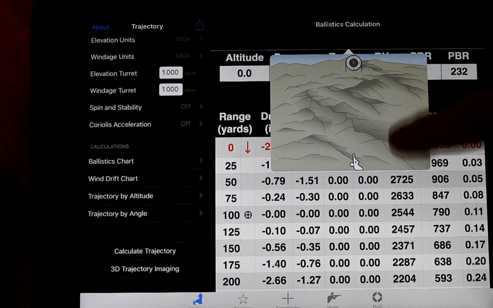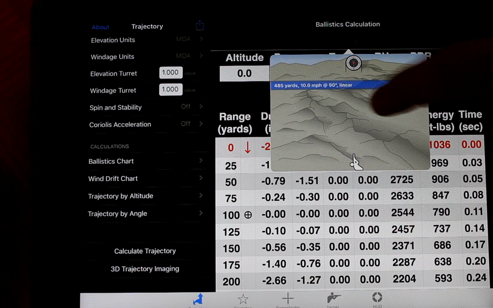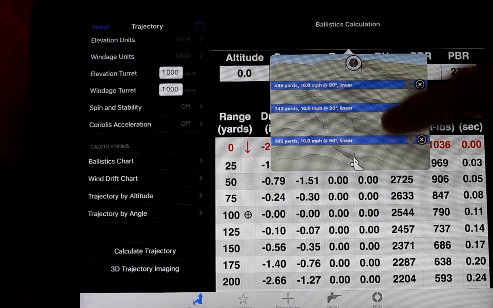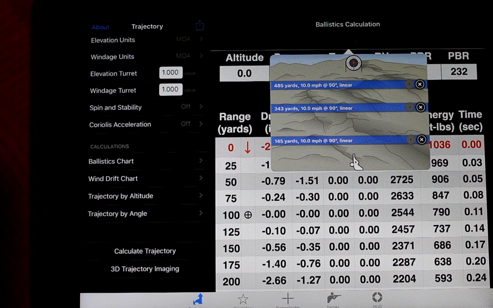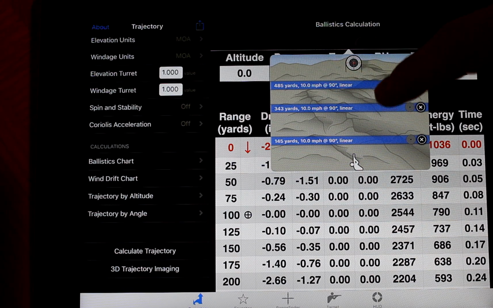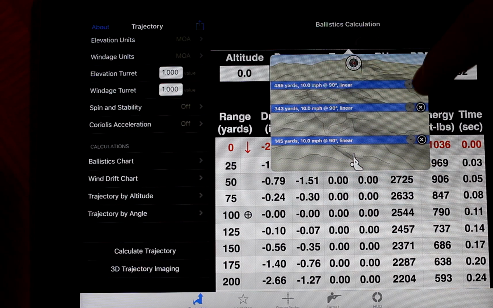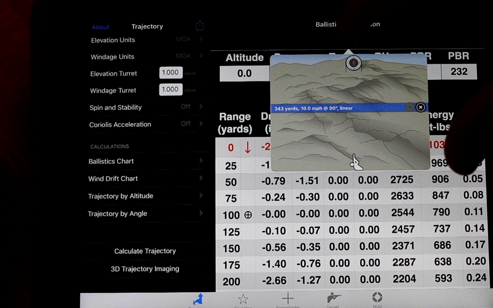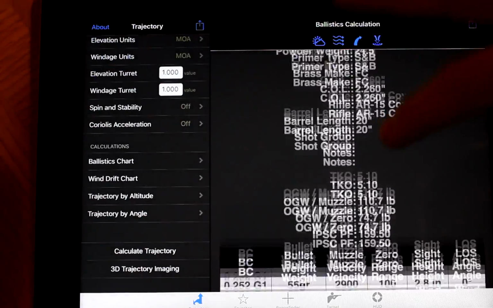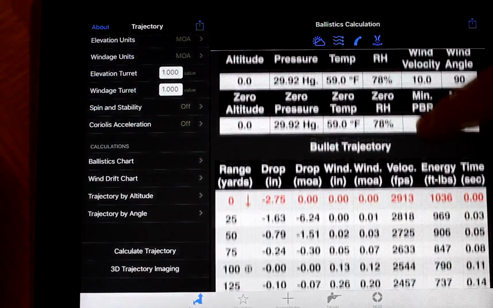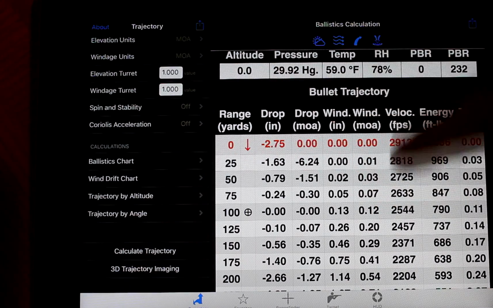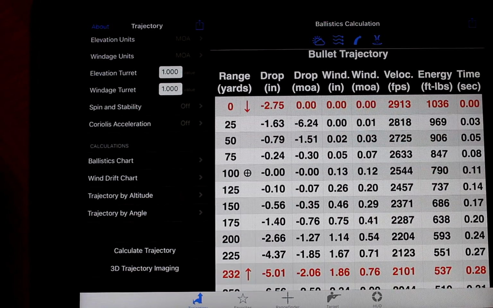Next one over, wind. Here's where you can do your wind. You can do multiple. So say you're shooting like 1,200 yards, out by the target, there's a certain wind. In the middle, there's a wind, maybe it's not blowing as much because there's trees or something. And up where you're shooting, maybe it's an open field and it's blowing good. You can set different windage here. It'll take all that into consideration and give you your wind, and it'll put the data into this chart for you, which is really nice.